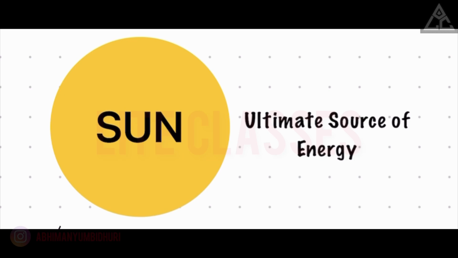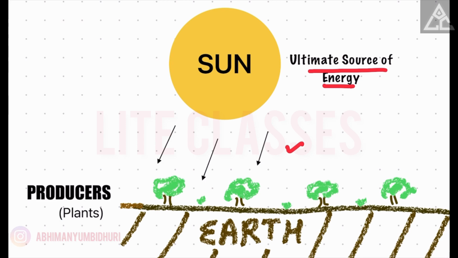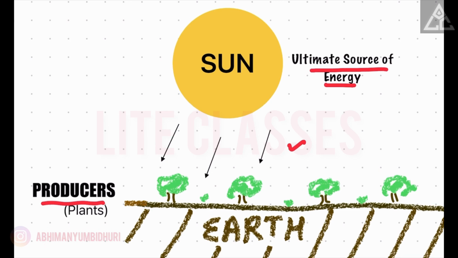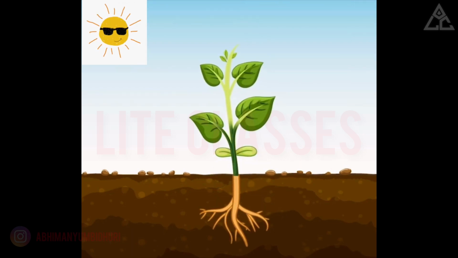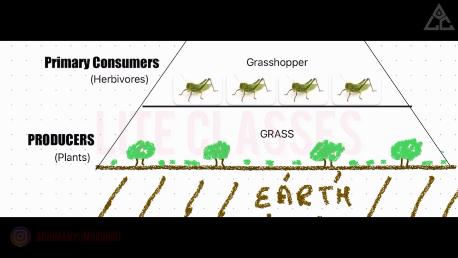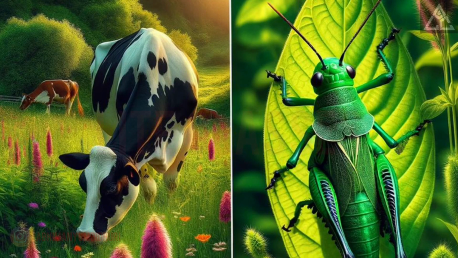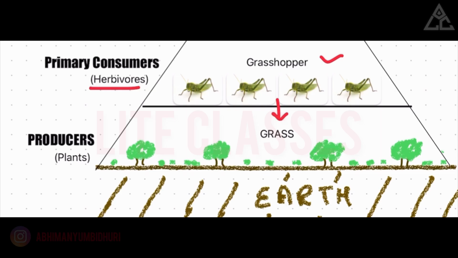Sun is the ultimate source of energy for all life on Earth. Harnessing this boundless energy from the sun, we have our primary architects of life, the producers. These producers, such as plants, have a remarkable ability to capture sunlight and create their own food through a process called photosynthesis. Moving up, we have herbivores such as grasshoppers, which feed exclusively on producers.